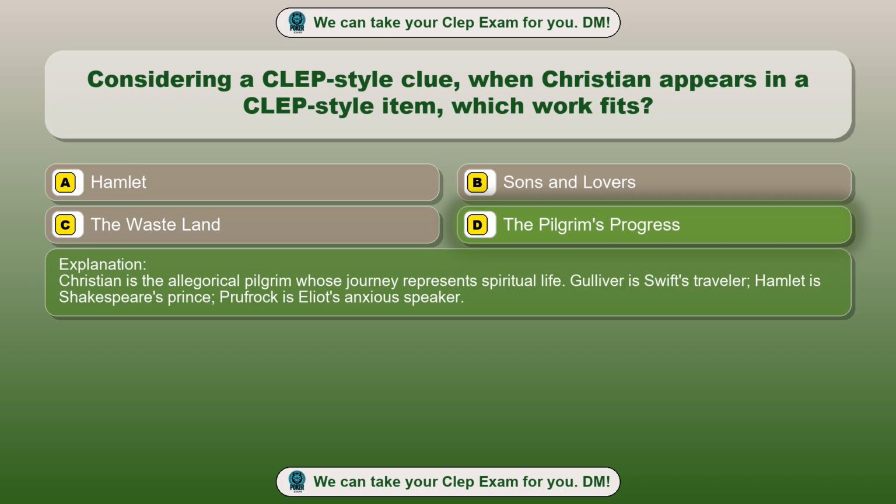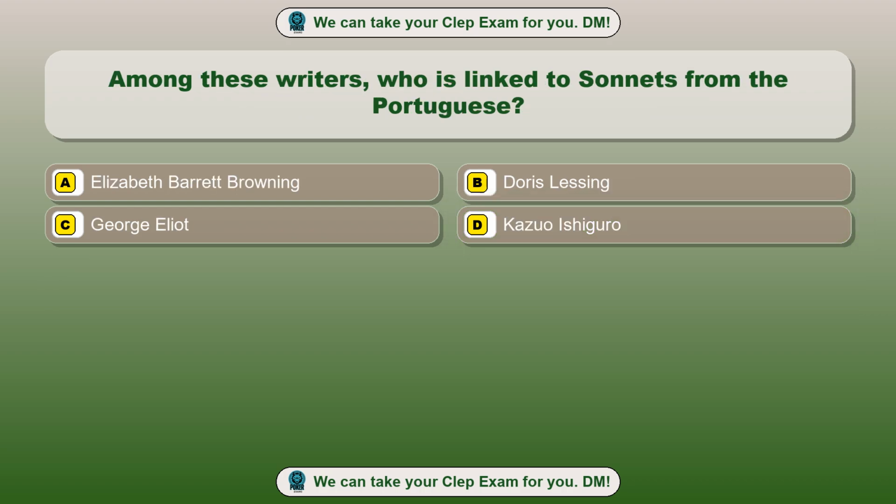Christian is the allegorical pilgrim whose journey represents spiritual life. Gulliver is Swift's traveler, Hamlet is Shakespeare's prince, Prufrock is Eliot's anxious speaker. Question 18. Among these writers, who is linked to Sonnets from the Portuguese? Option A, Elizabeth Barrett Browning. Option B, Doris Lessing. Option C, George Eliot.